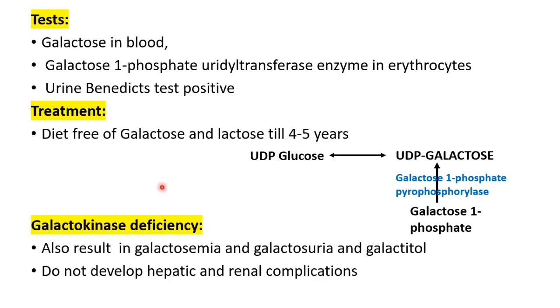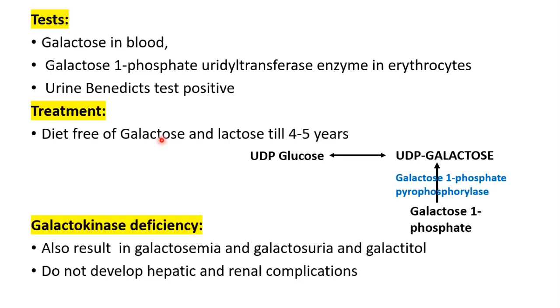And one thing you have to remember in the treatment: even if lactose is withdrawn from the diet, most of the symptoms subside. But if mental retardation has occurred, has been established, removing galactose and lactose will not improve it. So the first thing is that early detection of galactosemia is required, because once mental retardation has occurred, it is not reversible.